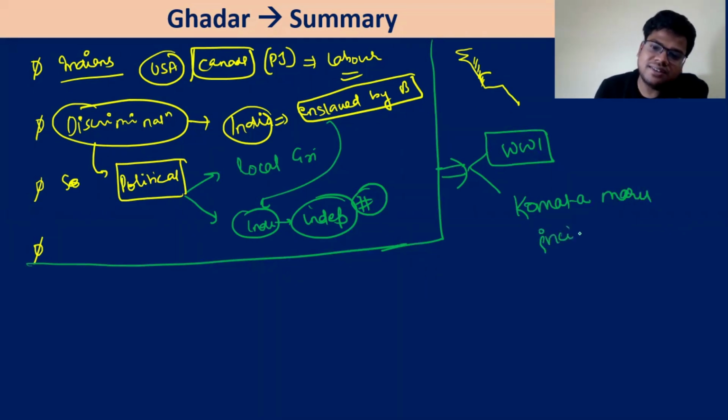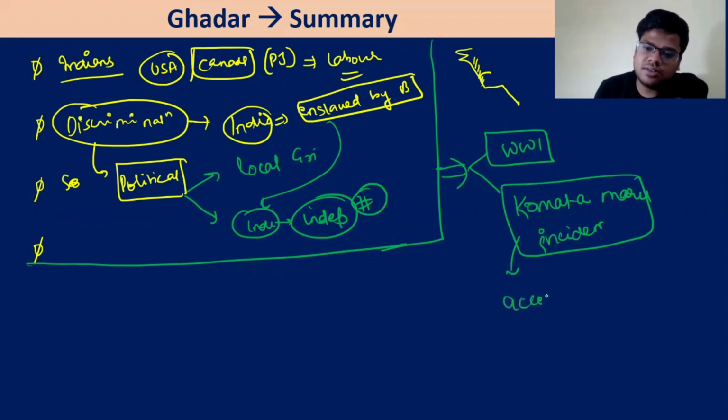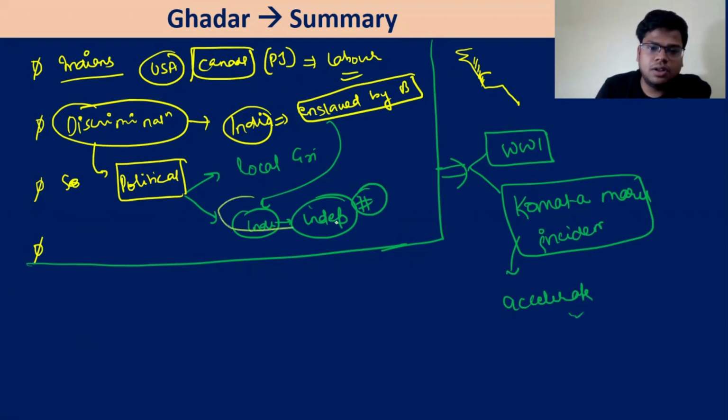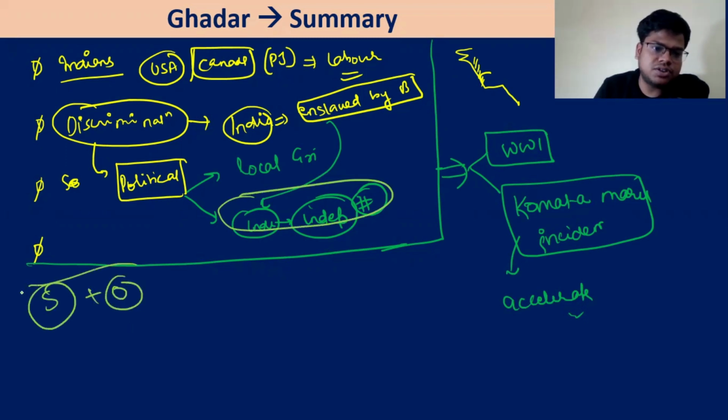We will see this incident. This incident will accelerate the process. The objective condition that we have discussed. So subjective condition plus the objective condition. ठीक, तो ये बात हो गई.